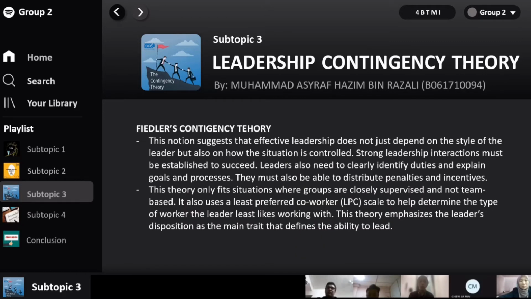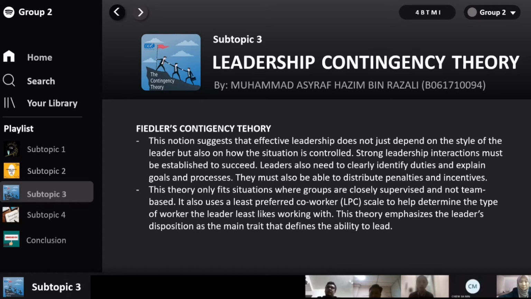Next. Fiedler contingency theory suggests that effective leadership does not just depend on the style of the leadership, but also on how the situation is controlled. Basically, strong leader interaction must be established to succeed. Leaders also need to clearly identify duties and explain goals and processes. They also must be able to distribute penalties and incentives. This theory only fits situations where groups are closely supervised and not team-based.